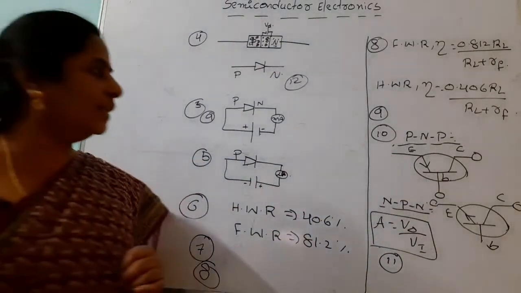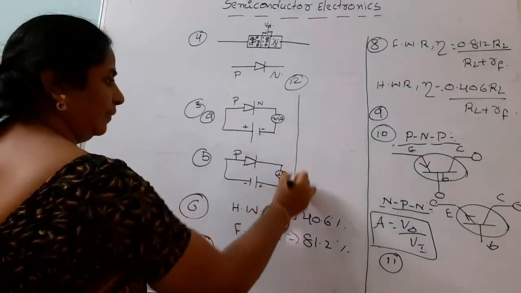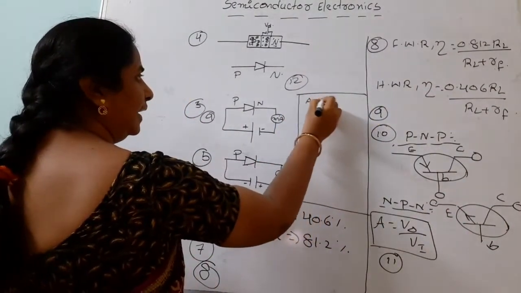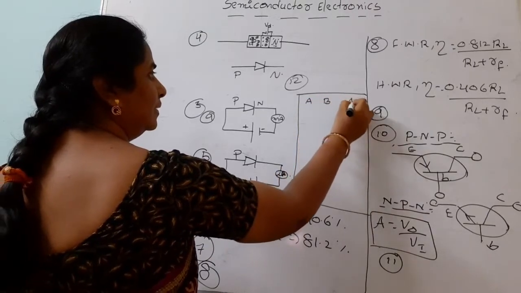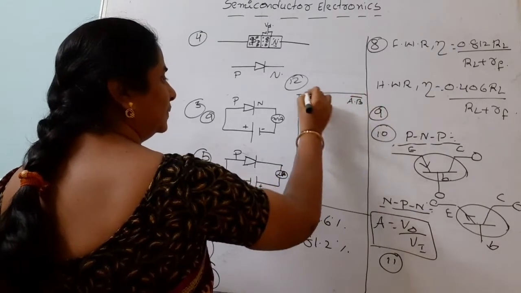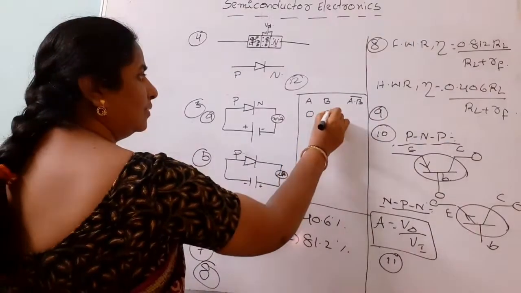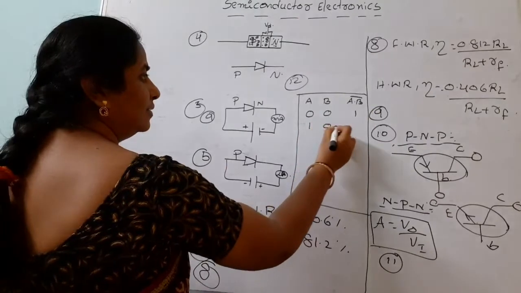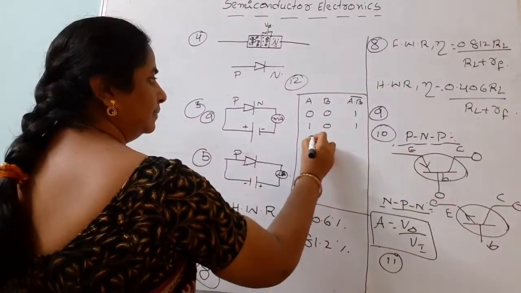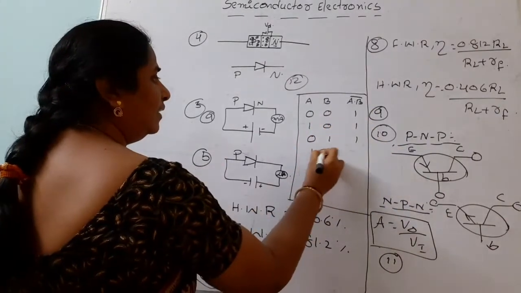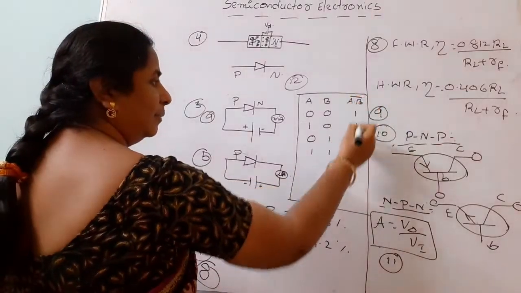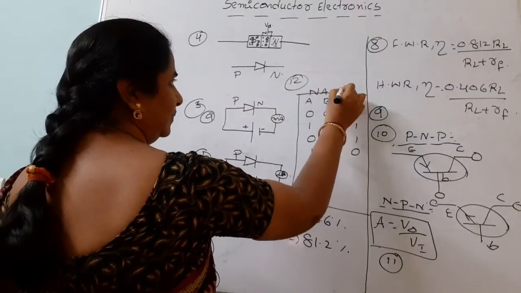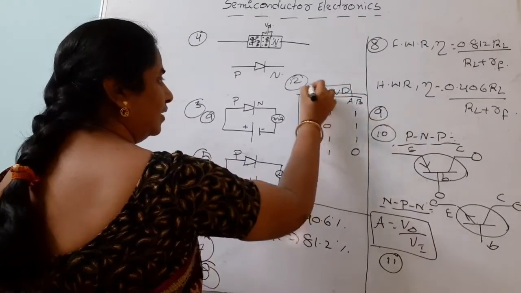When we go through the truth table for the NAND gate, A and B are the inputs, A dot B bar is the output. 0 into 0 is 0, but 0 bar is 1. 1 into 0 is 0, 0 bar is 1. 1 into 1 is 1, 1 bar equals 0. This is the truth table of the NAND gate.